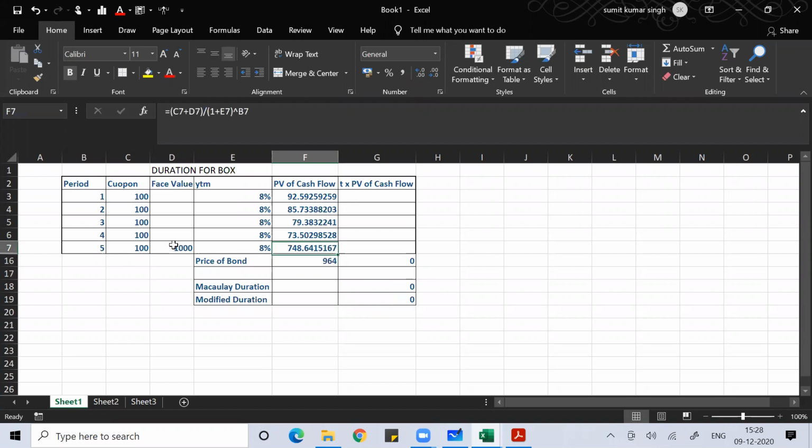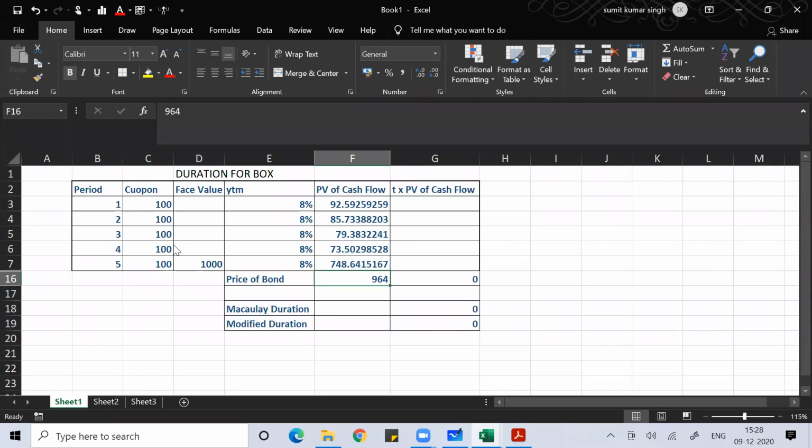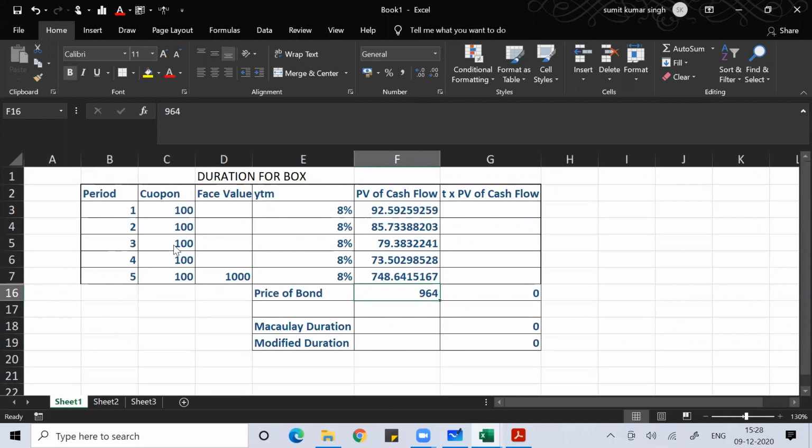Now, if it was not given, then the price would have been the sum of this. The price is always the sum of the present value of the future cash flows. That is actually your price. But in the market, it may or may not be trading at this value.